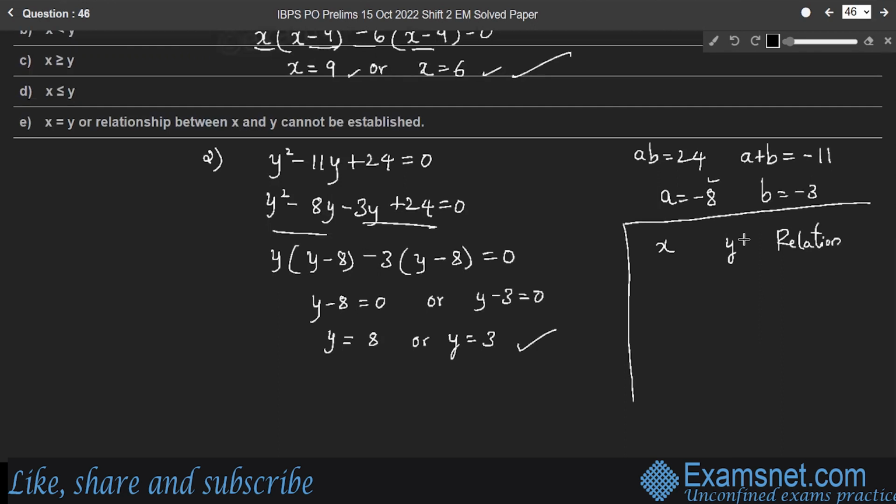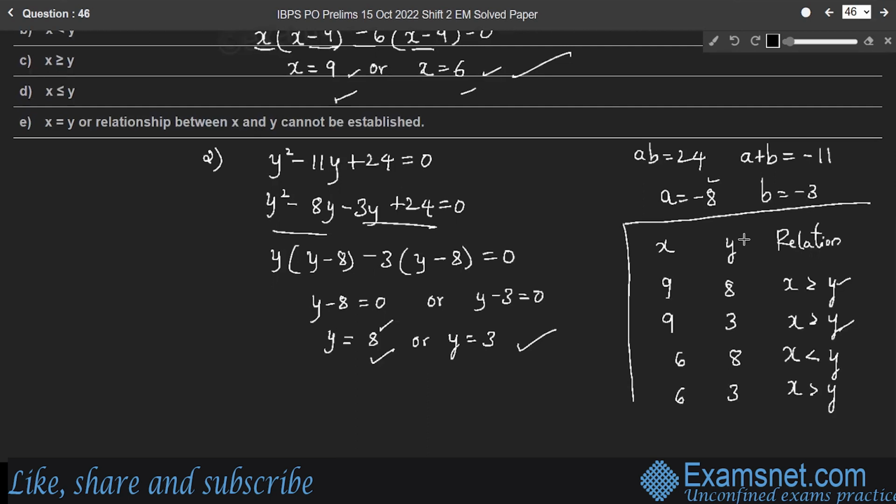Now, if the value of x is 9, y is 8, x is greater than y. Again, if x is 9, y is 3, x is greater than y. If x is 6, y is 8, right? So, y is 8. So, in this case, x is less than y. And if x is 6, y is 3, x is greater than y.